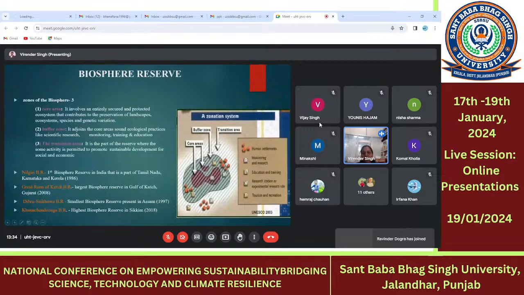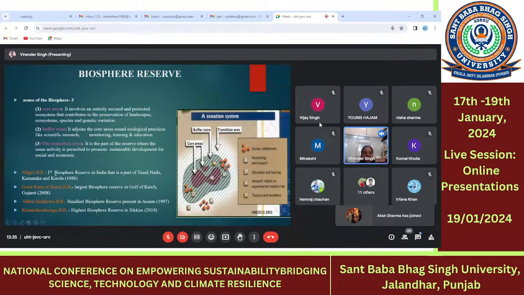It is only for scientific research, monitoring, training, or education purposes. These activities remain only to a limited amount. But this is the outermost zone, the transition zone. It is the part of the biosphere reserve that promotes sustainable development for social and economic value, and agroforestry is also allowed in this area.